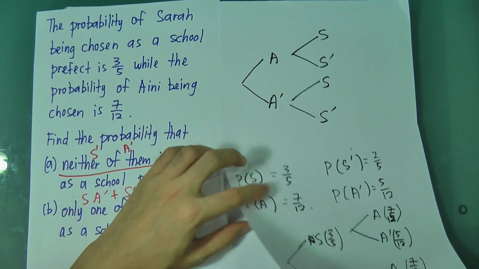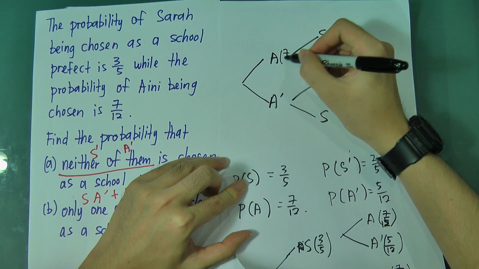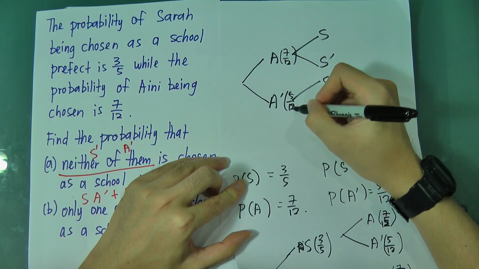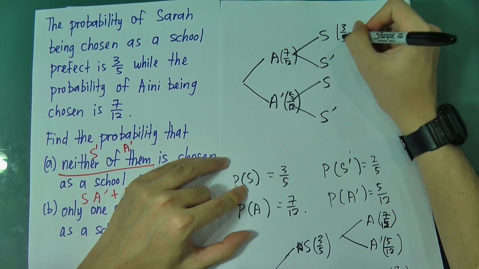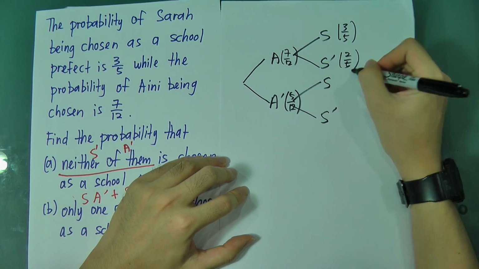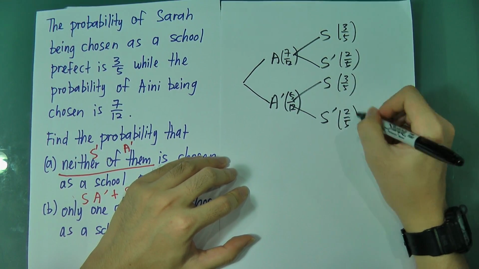And then I put all the probabilities over here. Aini being chosen will be 7/12, not being chosen will be 5/12. Same for Sarah: being chosen is 3/5, not being chosen is 2/5. I'm going to repeat 3/5 and 2/5.